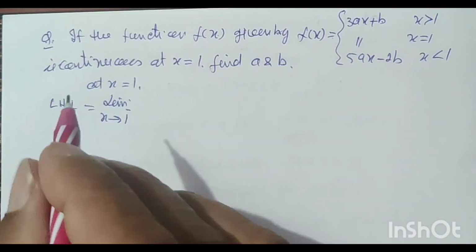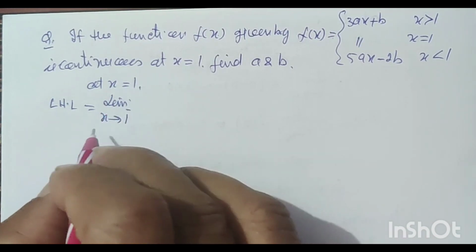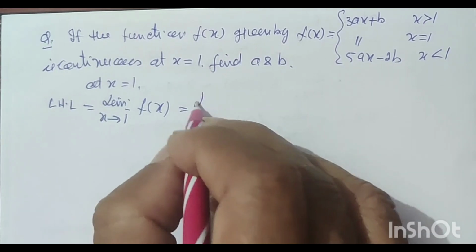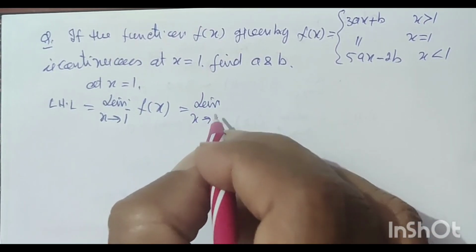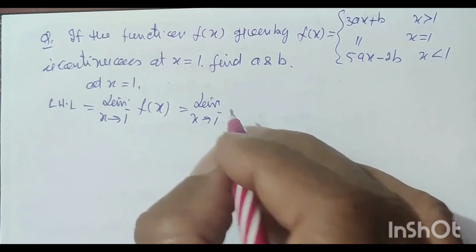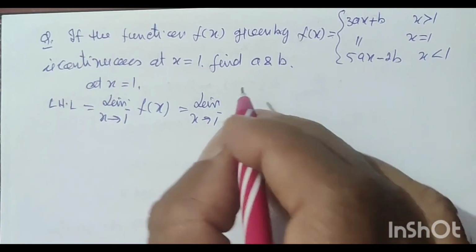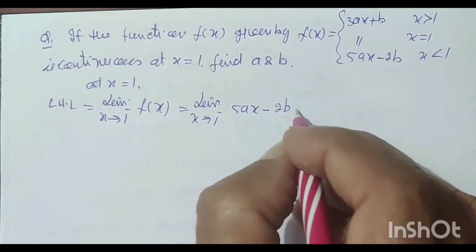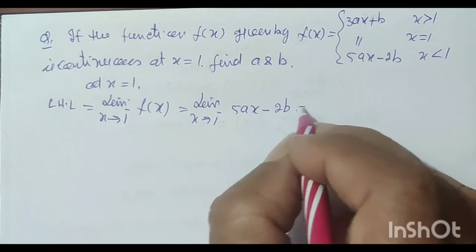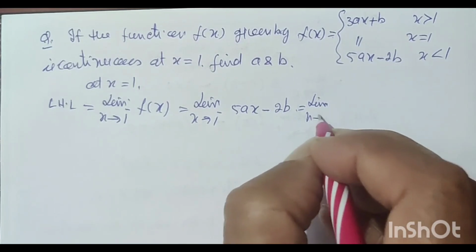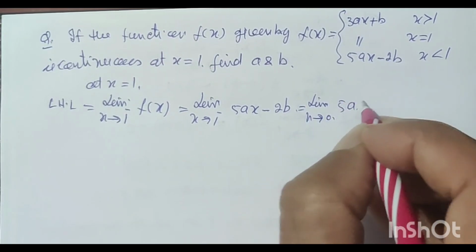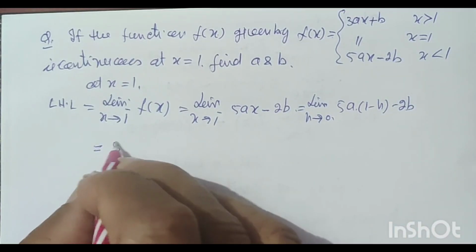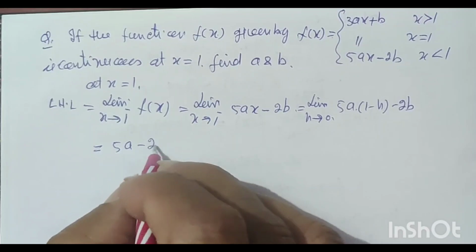Now left hand limit at x is equal to 1, limit x tends to 1 negative f(x) is equal to limit x tends to 1 negative, and in this case f(x) will be 5ax minus 2b, is equal to limit h tends to 0 5a(1 minus h) minus 2b. This is equal to 5a minus 2b.